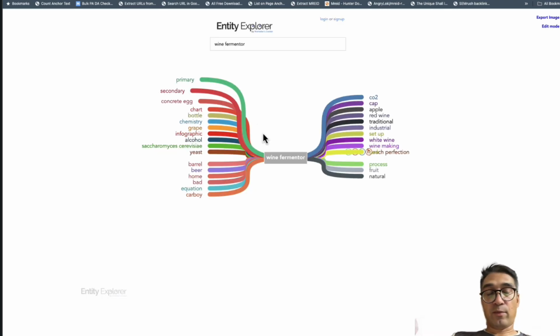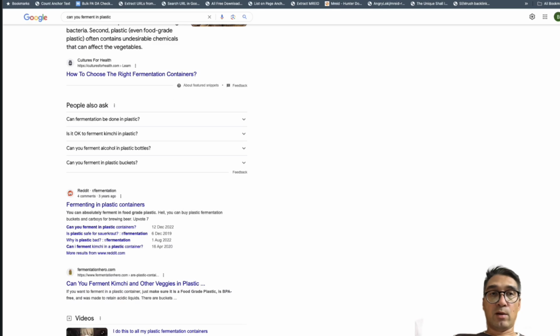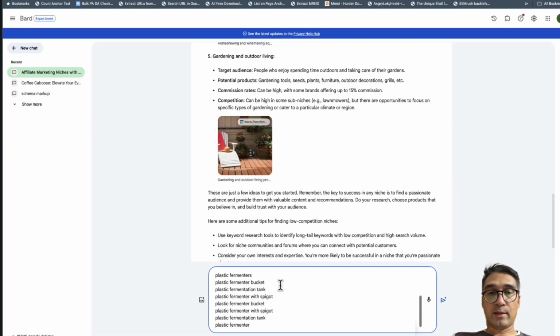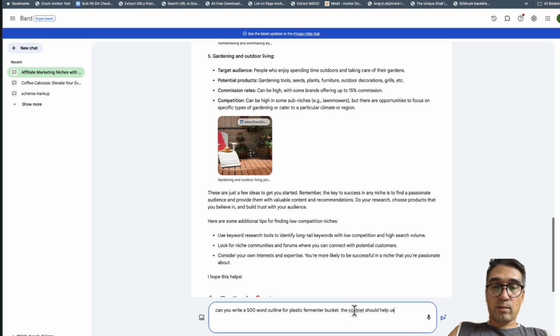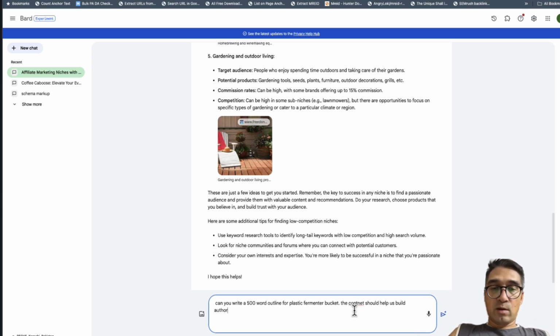So once you've found what topics you want to cover, you go back into Bard, and you remember I pasted all of this over here. And so what you want to do is, let's just remove all of these keywords, and let's just start with plastic fermenter bucket. And so what I want to do is ask, can you write a 500-word outline for plastic fermenter bucket? The content should help us build authority.